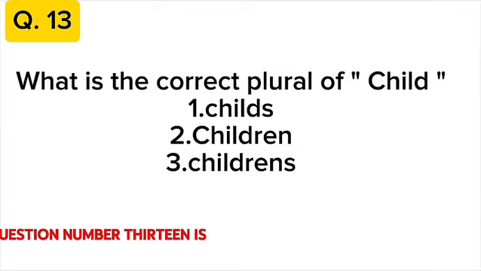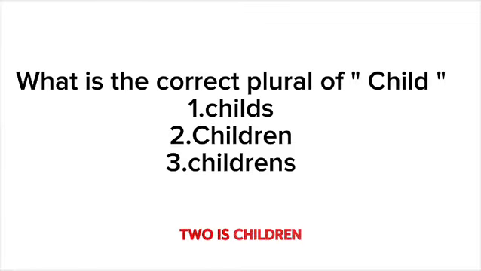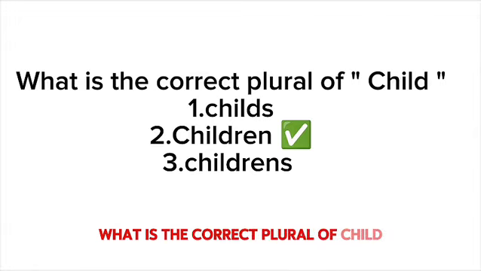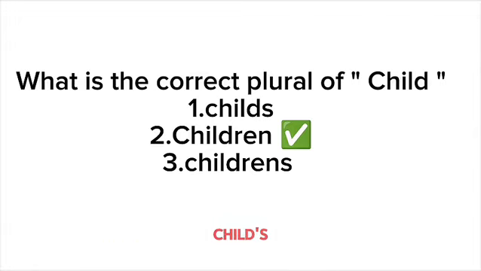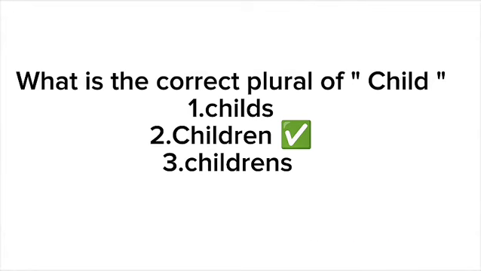Question number 13 is what is the correct plural of child? 1 is childs, 2 is children, and 3 is children's. What is the correct plural of child? Childs, children, children's. The second one, children, is the correct plural of child.